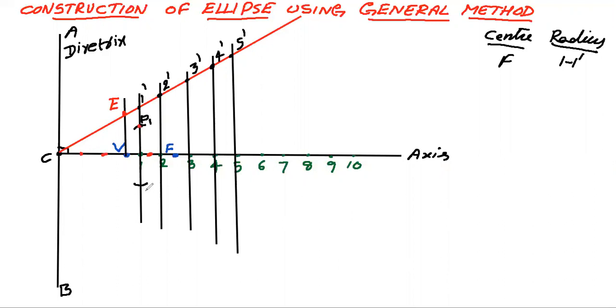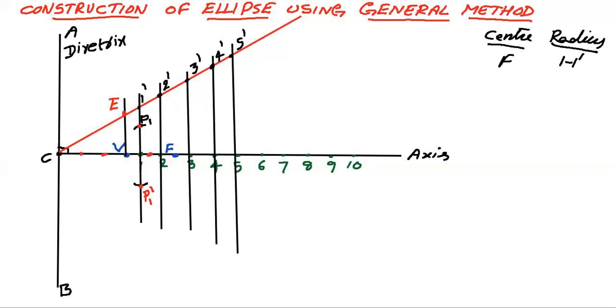This point I am taking as P1 and this point I am taking as P1 dash. Now observe here, friends, what is the radius to draw this arc? 1 1 dash. What is the center? F. So take 1 1 dash as radius, F as center, and cut two arcs on the same line, 1 1 dash.